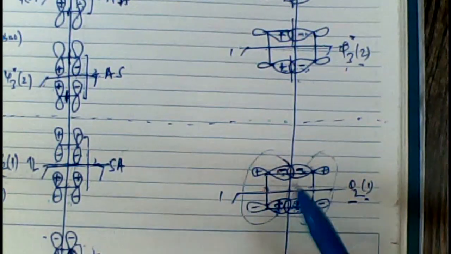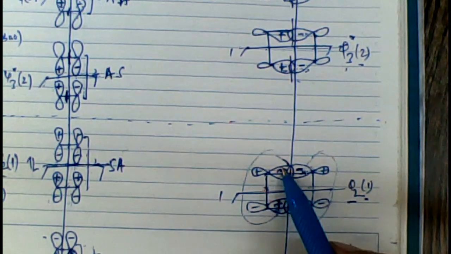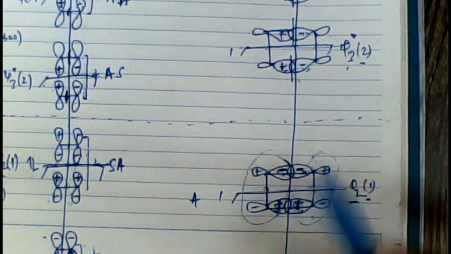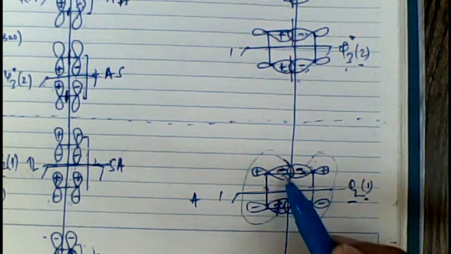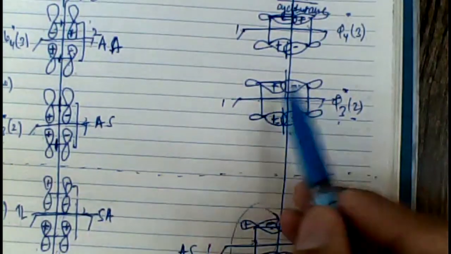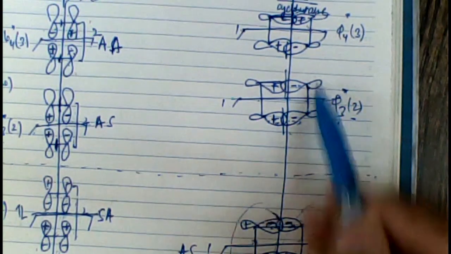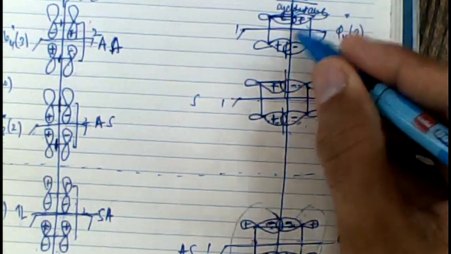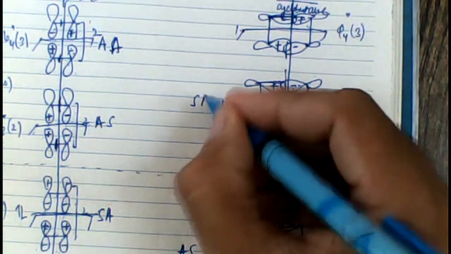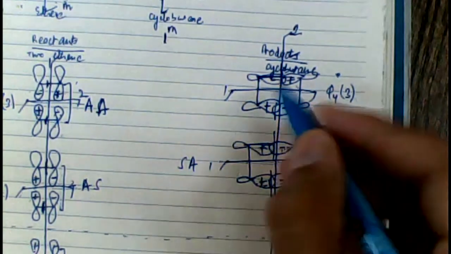Third, positive is facing positive, negative is facing negative, therefore it is symmetric. And at this operation, positive is facing negative, positive is facing negative, therefore it is anti-symmetric. Fourth, positive is facing negative, positive is facing negative, therefore it is anti-symmetric. And at the second plane, negative is facing positive, positive is facing negative, therefore it is anti-symmetric.